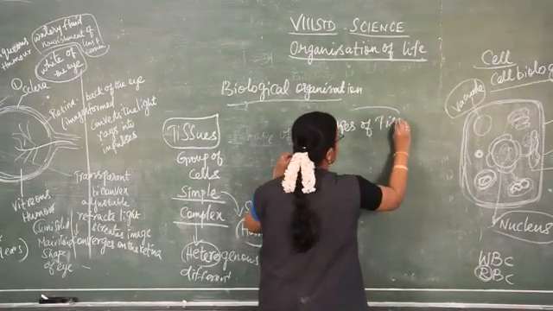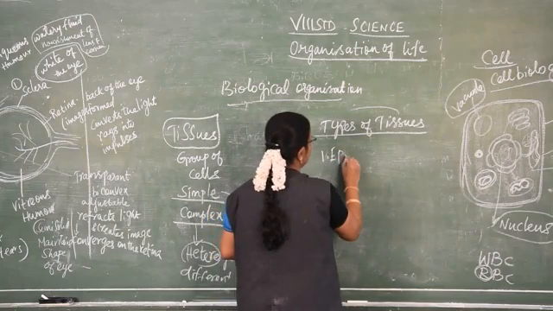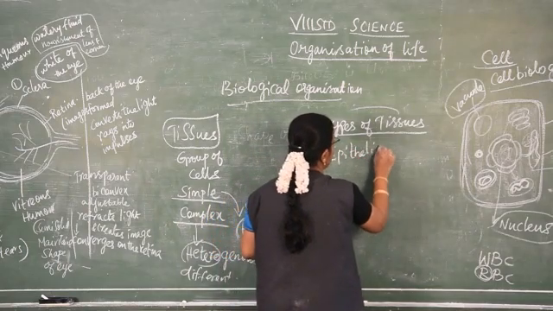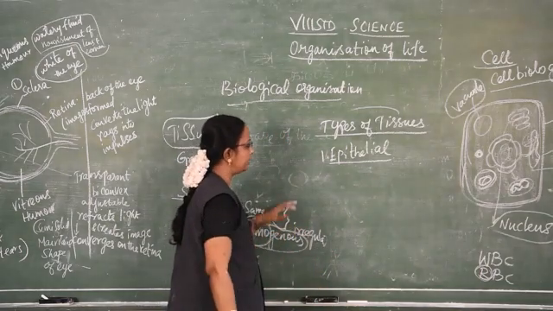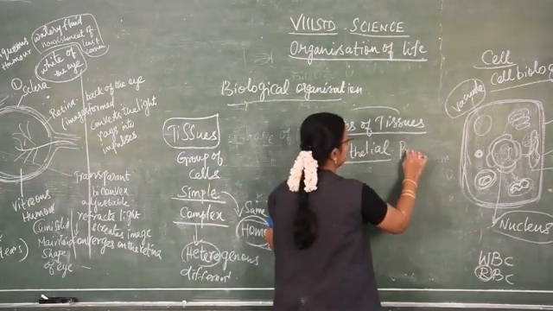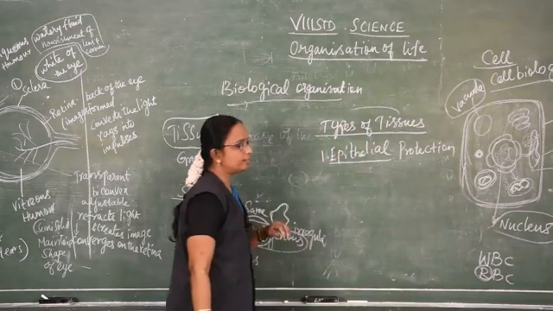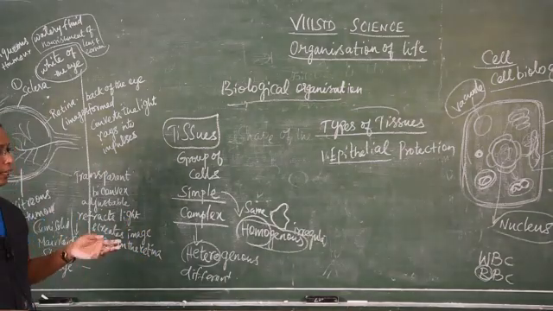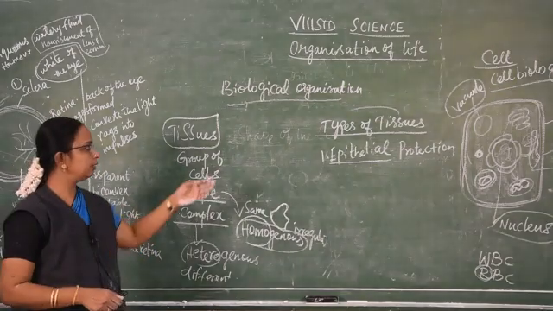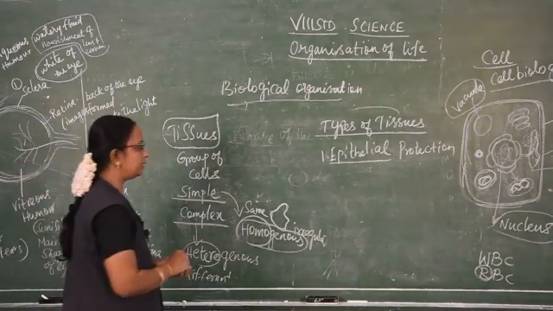Types of tissues. First one, epithelial tissue. This epithelial tissue is found under the skin. So what is their main function? For protection. The main function of the epithelial cell is giving protection to our skin, where they are found. Depending on the structure and the function, the types of tissues are classified, first one being epithelial.